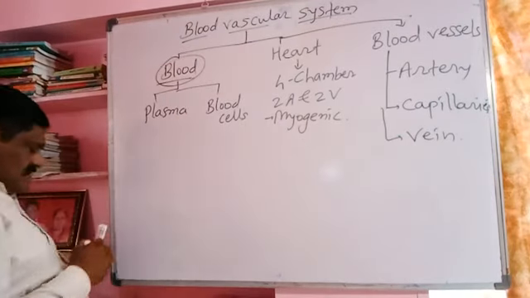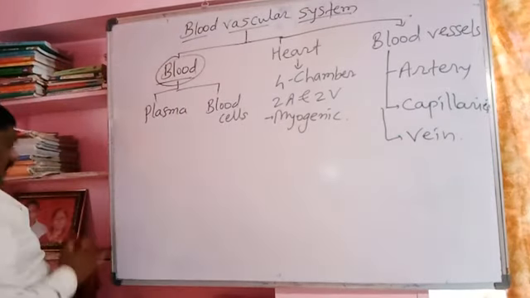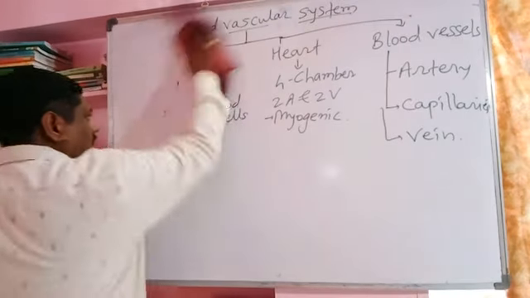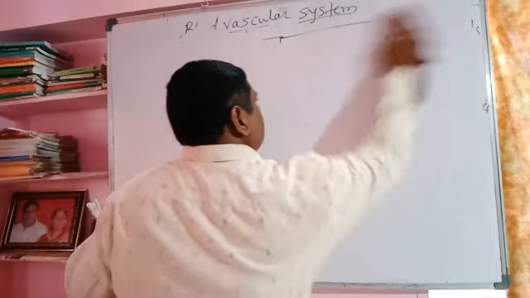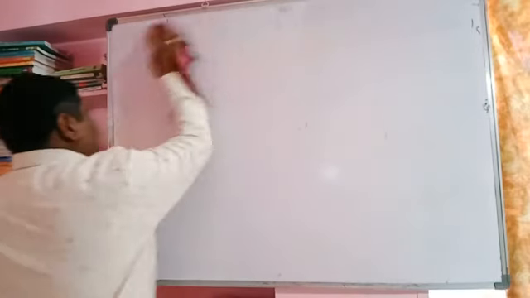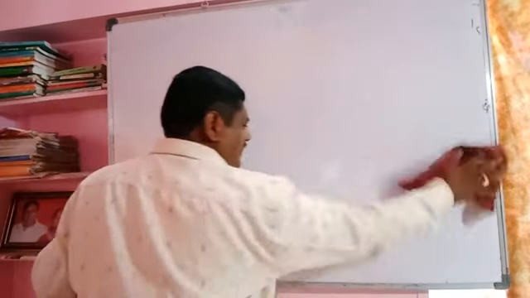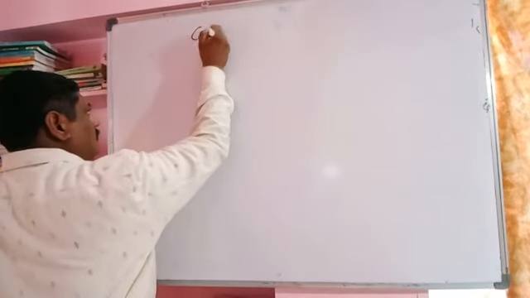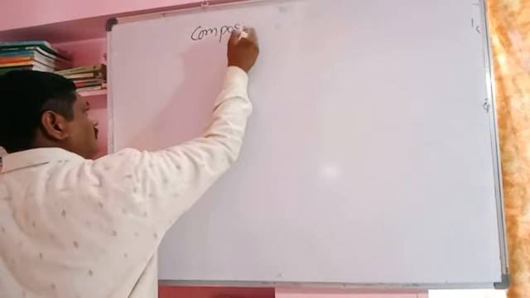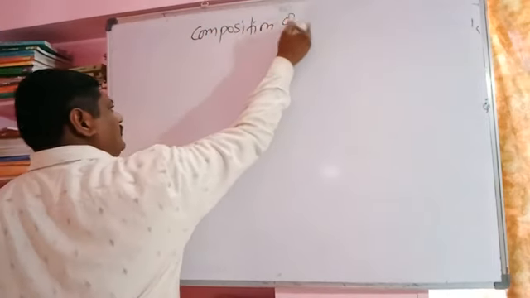So we discuss the composition of blood: plasma and the form elements.